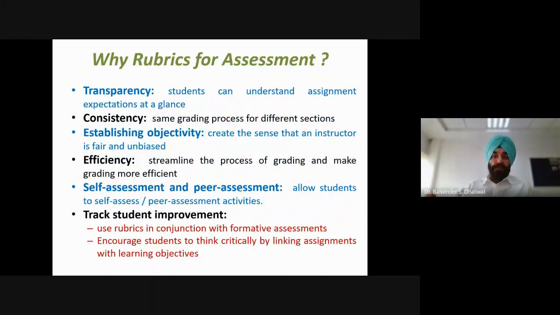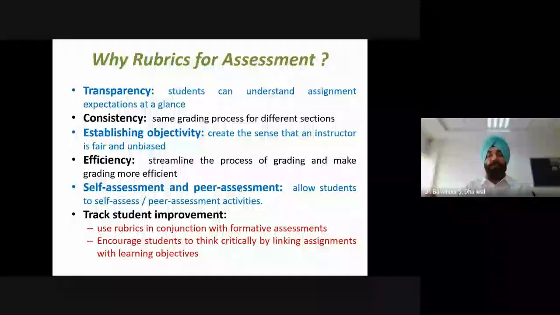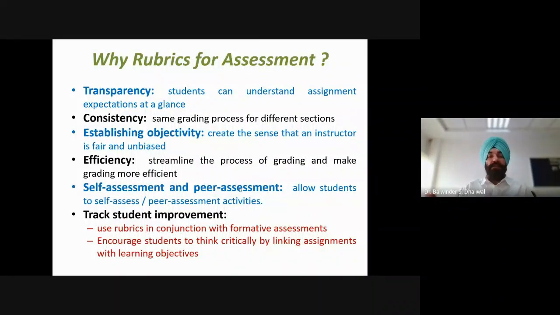Then why should we use rubrics for assessment? So there are many reasons. Some of the important reasons are listed on this slide. So the most important reason is transparency. Students can understand assignment expectations at a glance. So in the rubrics, as we'll see while discussing certain examples, we specify the different performance levels and how those levels can be achieved. And there are different criteria which are defined, which are used to evaluate the students.